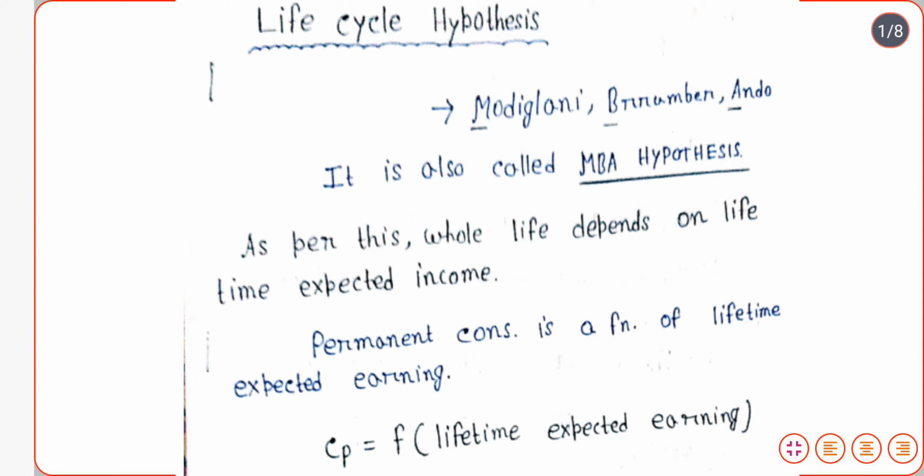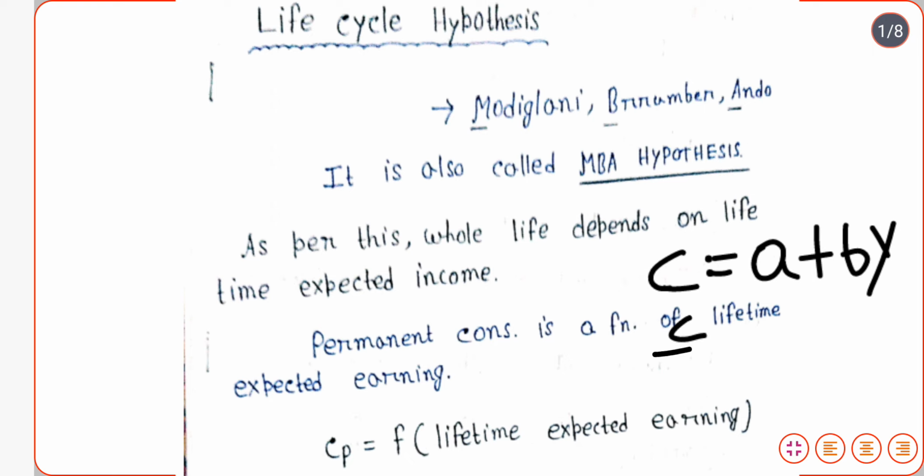We have already determined that the Keynesian consumption function is in the form of C = A + BY. Now if we divide this equation by Y, that is our income, it will become C/Y = A/Y + B. What is C/Y? C/Y is the average propensity to consume, or APC.